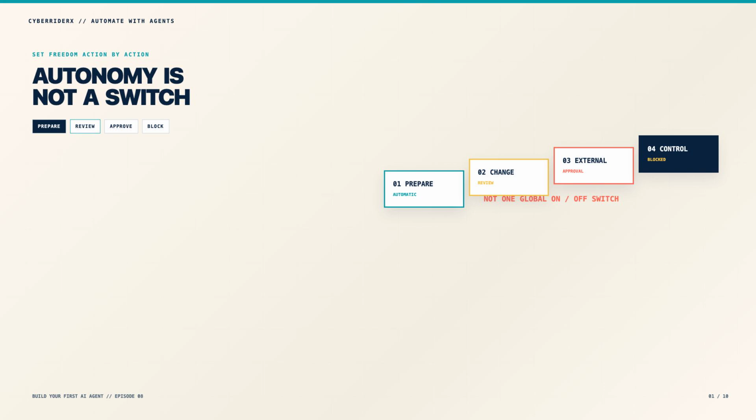It may collect information automatically, but wait before changing a record. It may prepare a message, but never send it without approval. The goal is not maximum autonomy. The goal is the right autonomy for each action.